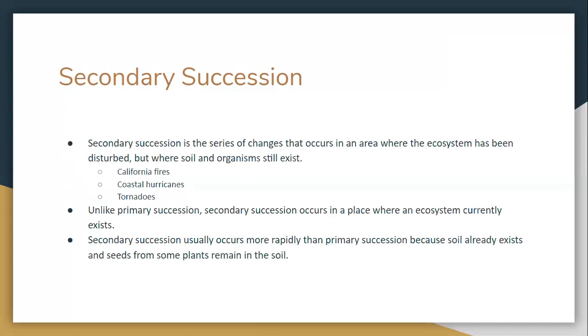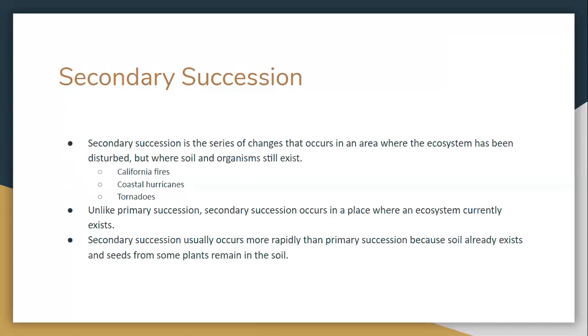Okay, it wasn't like a totally new start from the beginning setup, like for primary succession. Natural disturbances that have this effect include fire, hurricanes, tornadoes. Human activities such as farming, logging, or mining may also disturb an ecosystem and cause secondary succession to begin.